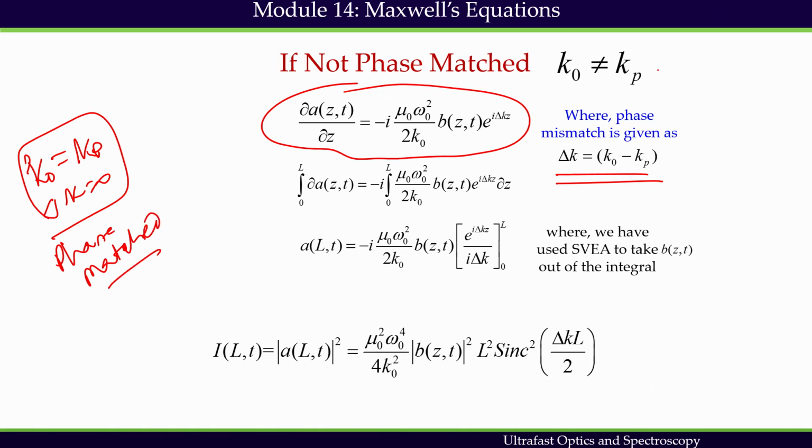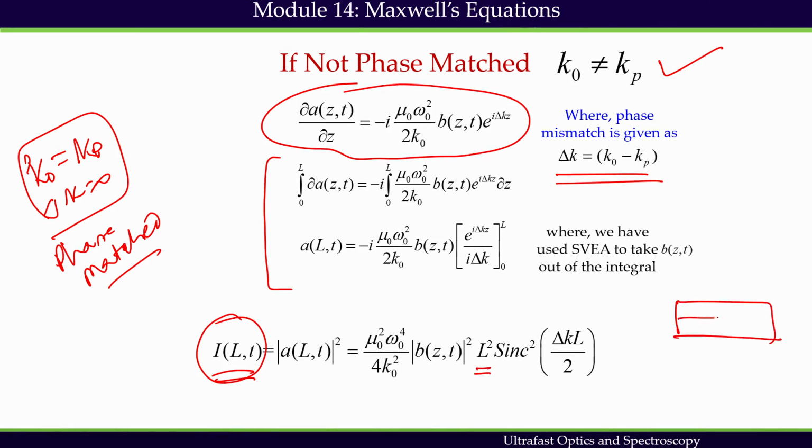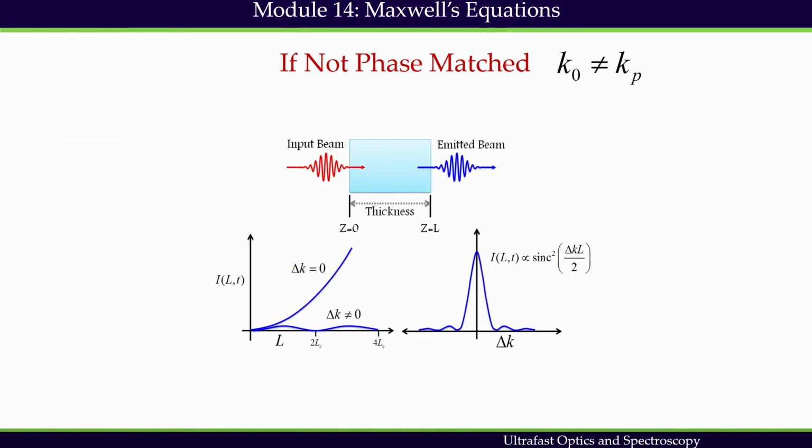But if we do not have phase matching condition fulfilled, then we have to integrate this expression to get the final intensity, because we are interested in how much intensity I can get. We see that the final intensity depends on L square, that is the medium length. Definitely if we use thicker length, if we use thicker crystal, we will get higher yield, but we also have to remember that it depends on this also, which has L contribution. This is called cardinal sine function. So, it depends on the behavior of a cardinal sine function.